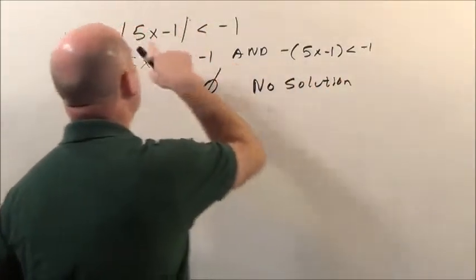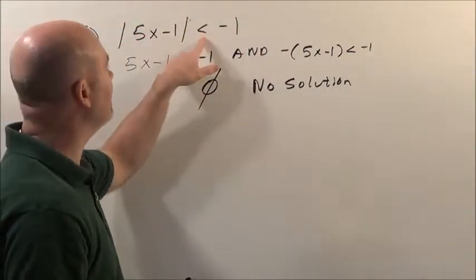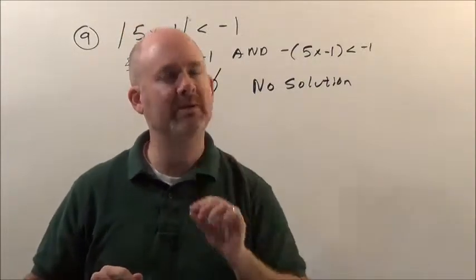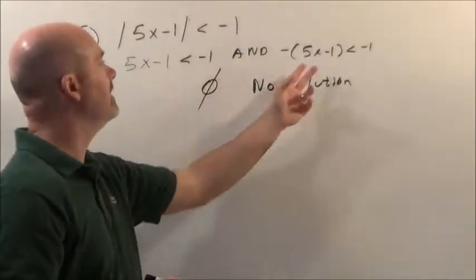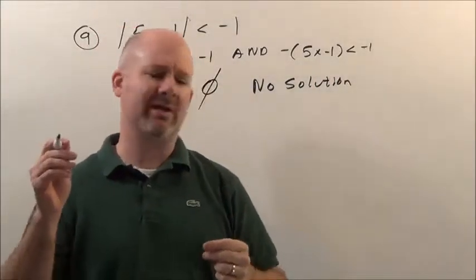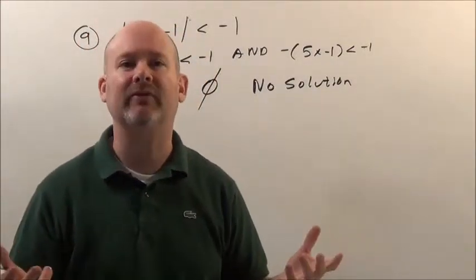There's no value for x that you can plug in there to where that absolute value is ever going to end up less than negative 1. It doesn't happen. You've got to open your mind and think about it before you start some of these problems. And if we continued this, we'd end up with a situation where x was bigger than this number, yet x was smaller than this number, and it just wouldn't make any sense.